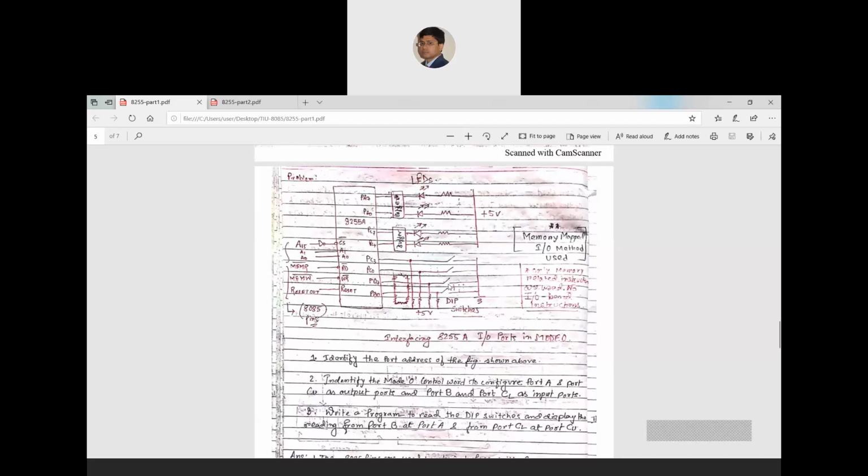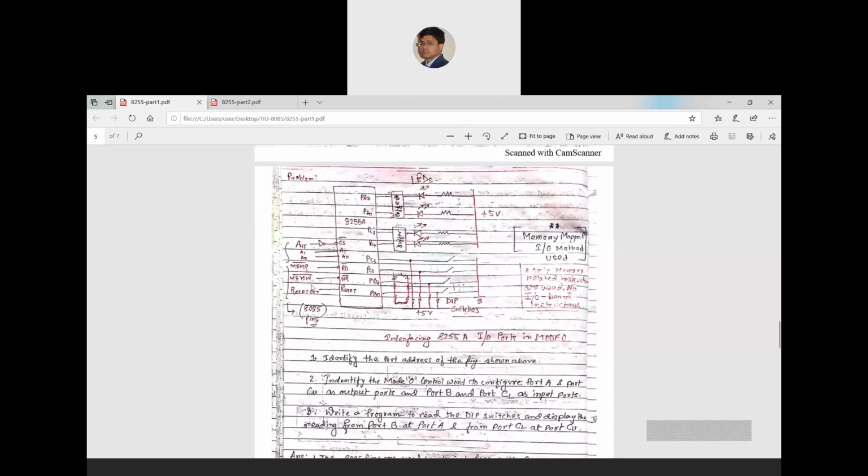If the switches go on and off, on and off at that frequency, you cannot see at a time which switch is on and which is off. So we have to use an intermediate 8255 device so that I can realize the communication properly.